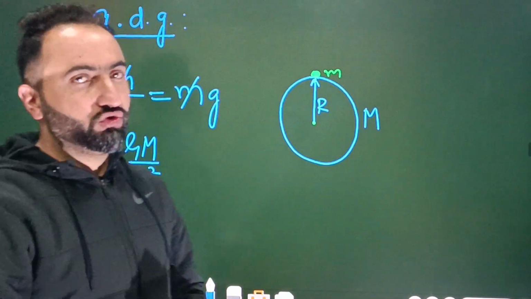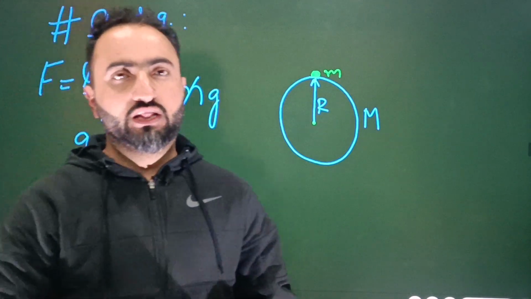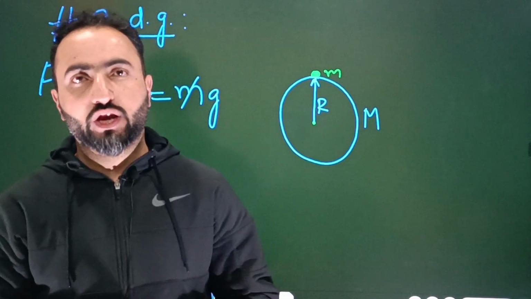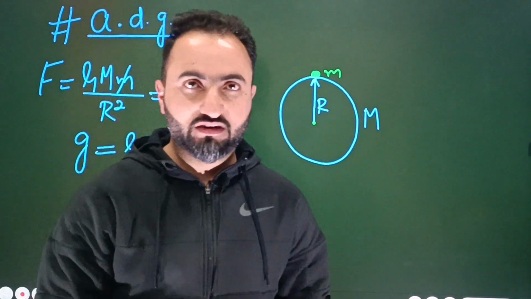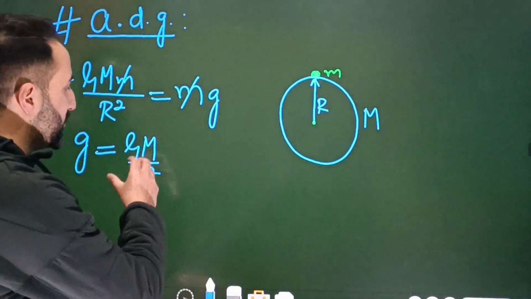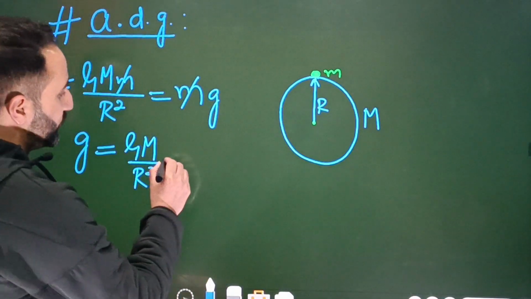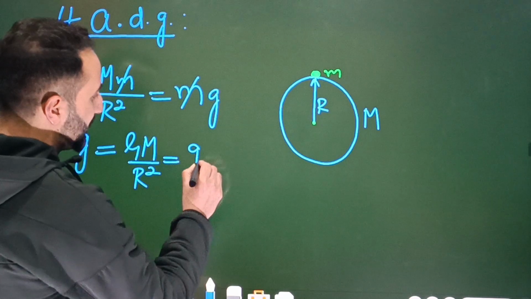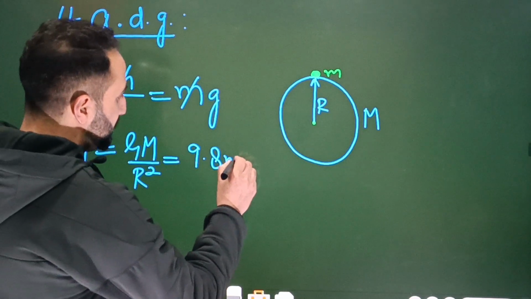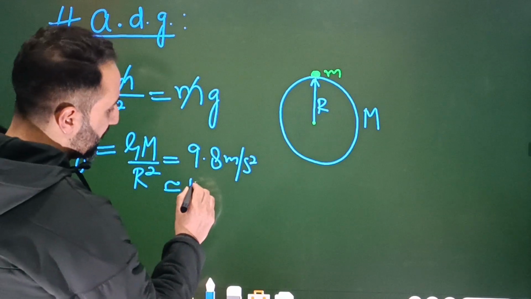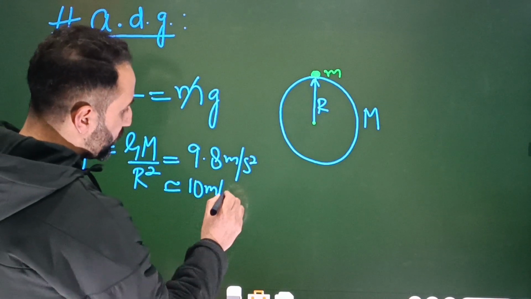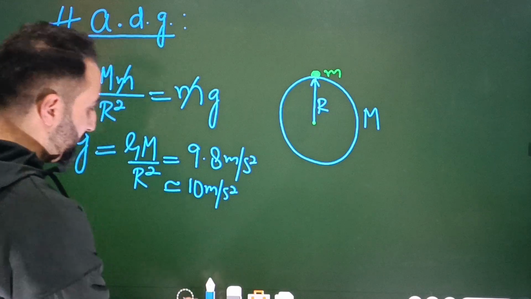Then you know that the mass of the Earth is equal to 6 into 10 power 24 kilograms. Then you know that the radius of the Earth as well is 6.4 into 10 power 6 meters. On substituting the values, and substituting the value of G as well, finally you'll get this magical number, 9.8 meter per second square, or approximately we take it 10 meter per second square. For problem solving we take it 10 meter per second square.